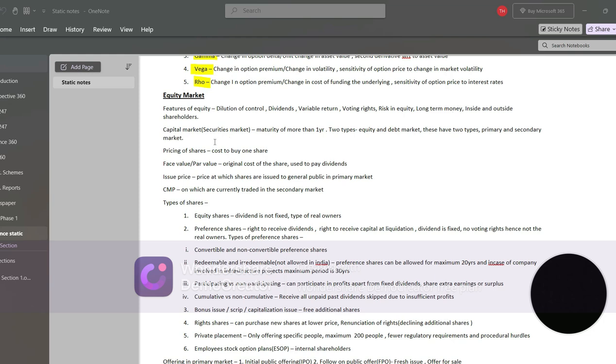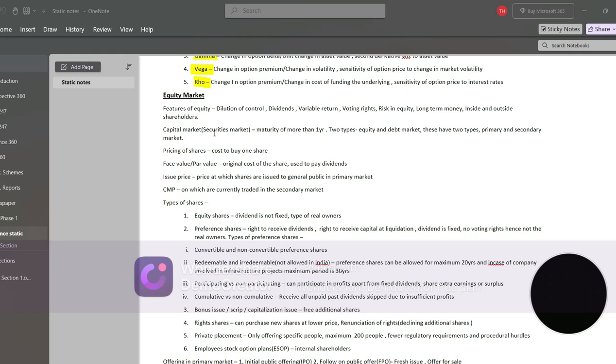And there can be two kinds of shareholders: inside and outside shareholders. Inside shareholders mean people who are working in day-to-day activities of the company, and outside shareholders are those who are not related to the company directly and have just bought the shares of the company. So these are the basic features.